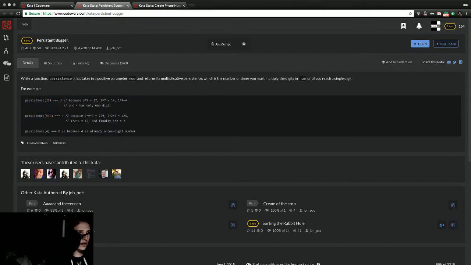Persistent bugger. Write a function, persistence, that takes in a positive parameter, num, and returns its multiplicative persistence, which is the number of times you must multiply the digits in the number until you reach a single digit. What? No, hold on. I don't understand. For example, persistence of 39 is equivalent to 3 because 3 times 9 equals 27.